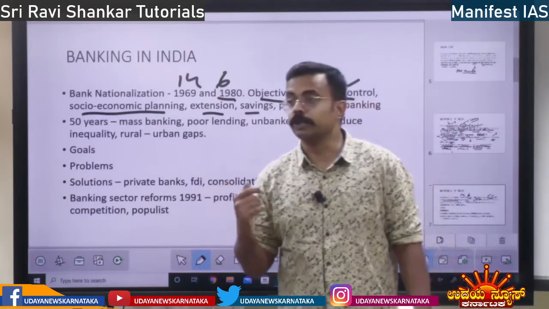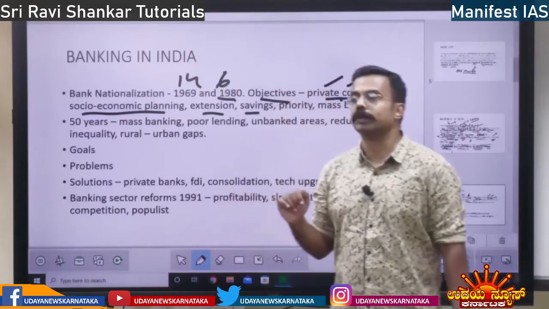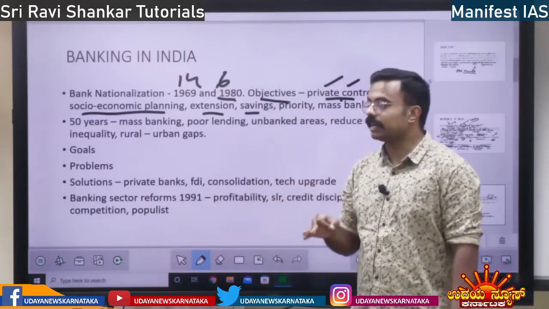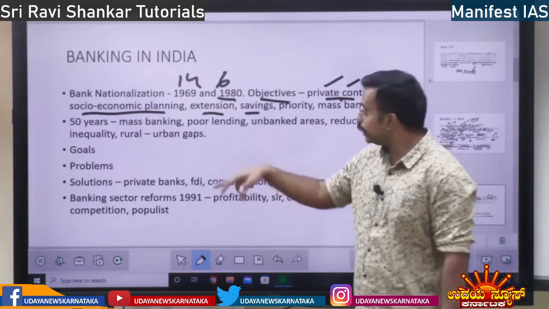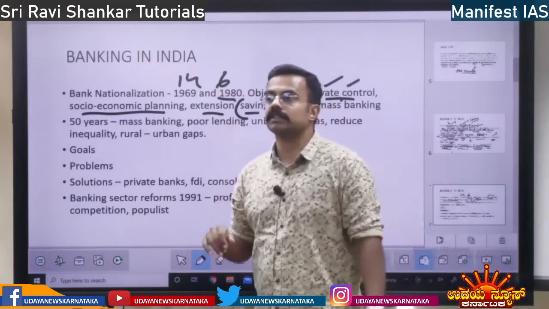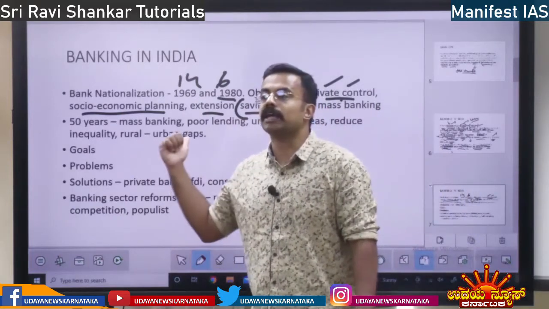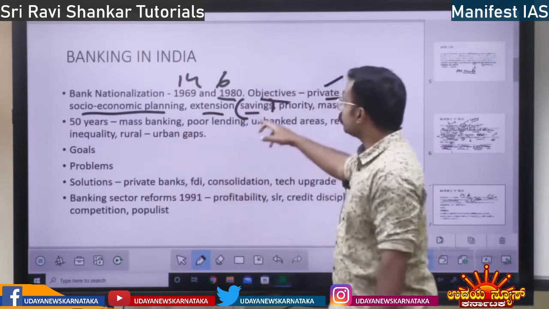It is almost 32% saving. If you earn 100 rupees, an Indian saves 32 rupees. So these savings were kept in the lockers of individual homes. But when the banks were nationalized, these savings were kept in the bank. When you keep the money in the bank, it can be used for some useful purpose, right? So that is why banks were nationalized.